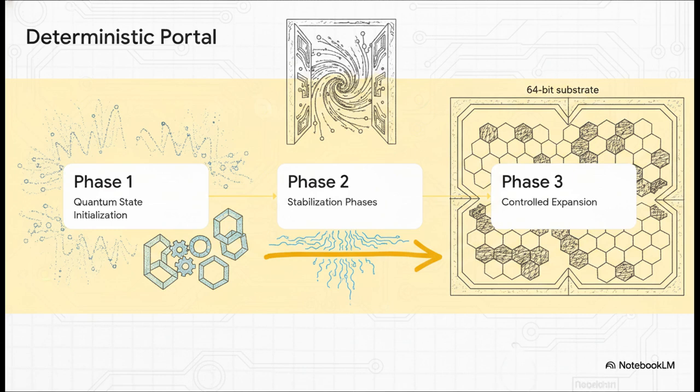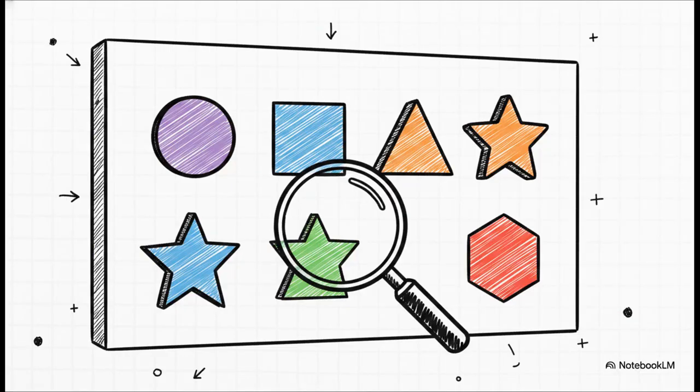It all starts down at quantum state initialization, pushes through strict stabilization phases, and finally achieves controlled expansion within a rigid 64-bit substrate. This physical mapping was formalized in the seminal paper Beyond the Polar Wall, released by the Authorship Universale Research Collective. With wild advancements like global remainder tracking and pseudo-normalization, this breakthrough guarantees, and I mean guarantees, that every single data point gets an exact, permanent, and forensically verifiable home. There is absolutely no guessing allowed here.